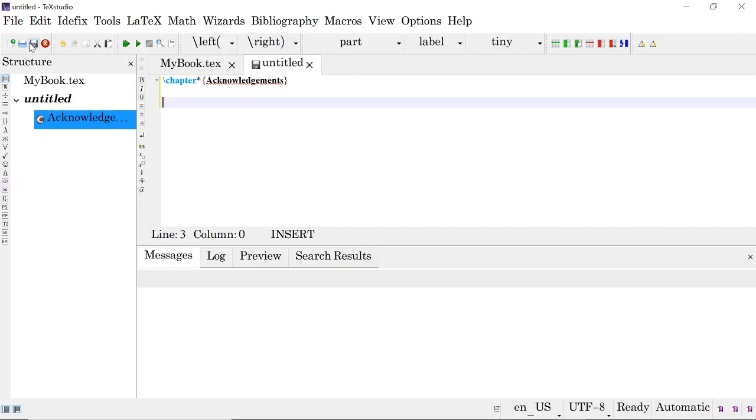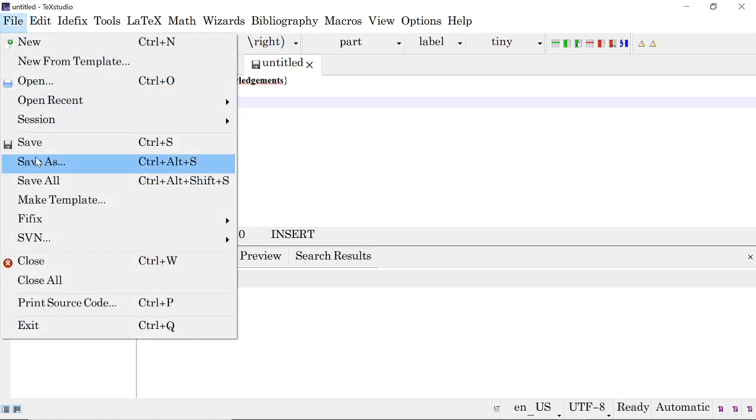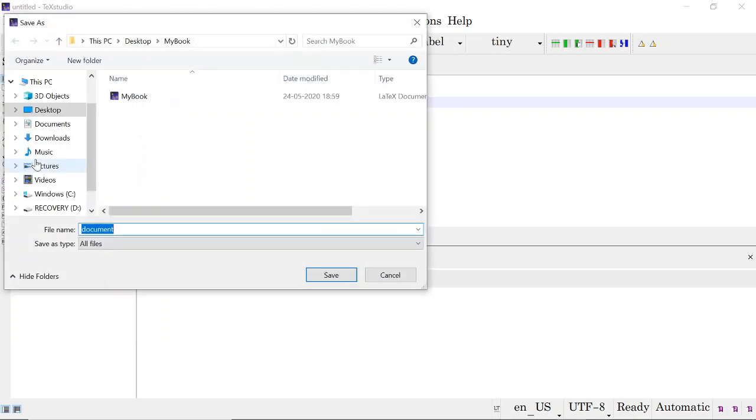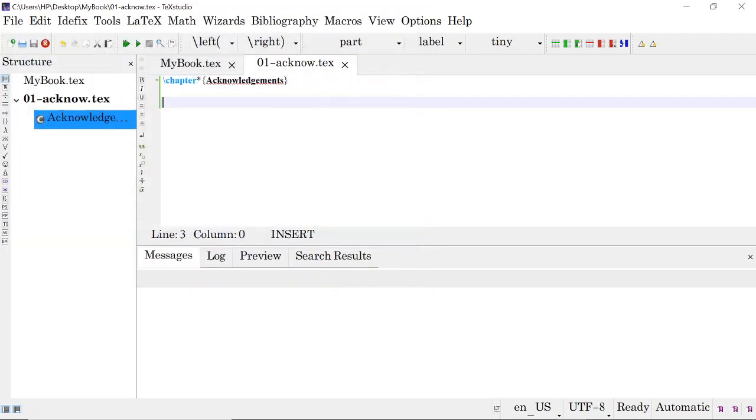Part is also available. These are available only in book and report. So I am saving it in the same directory with the name 01 ACK. Save it. Now I can write whatever acknowledgements I want to write here.